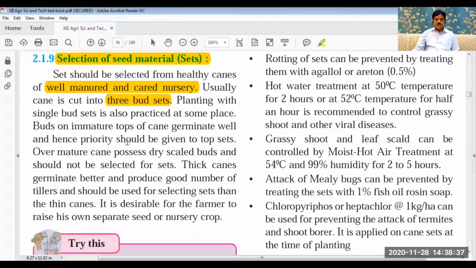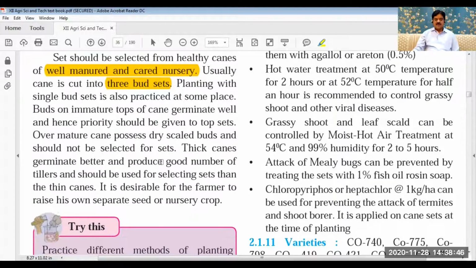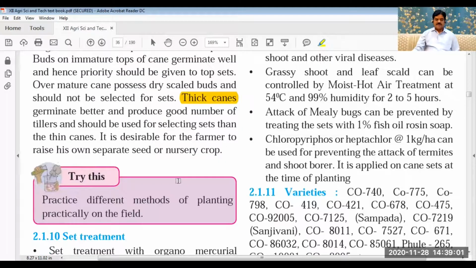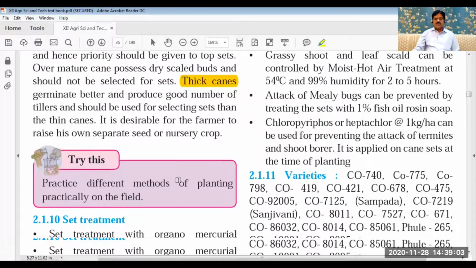Then it should not be immature. The cane should be fully matured. It should not be dry, because the buds should not be dried. So that should be considered. The cane should be thick. The thicker canes give good growth, good sprouting, better germination. So this care is to be taken.